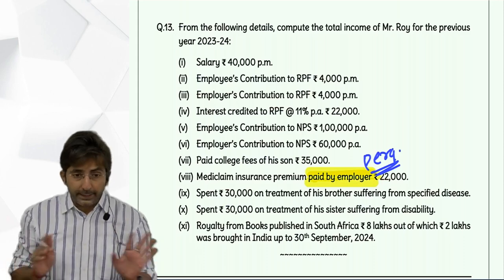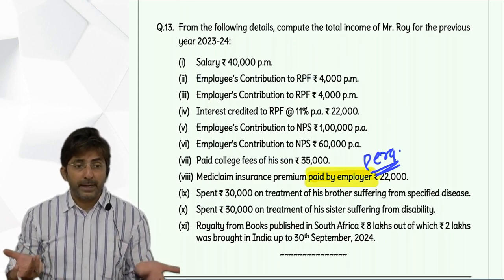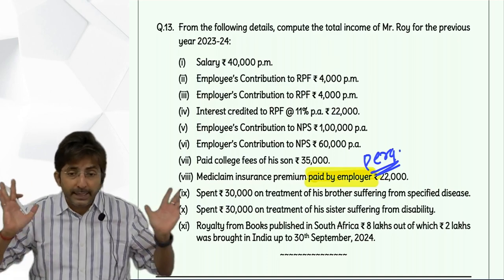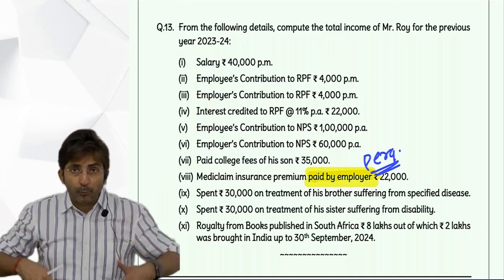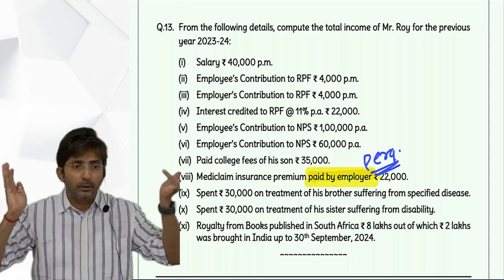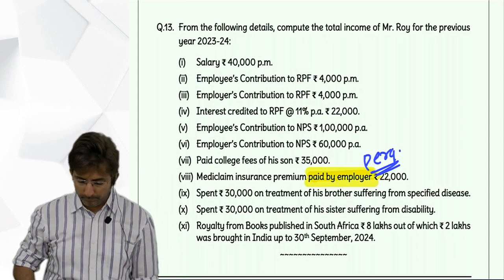And this won't go in 80D. Because for 80D, the premium should be paid by the assessee. You yourself pay, then you get 80D. But here you are not paying, your boss is paying. In fact, this is a benefit for you. But fully exempt, it was taught in perquisite if you remember.